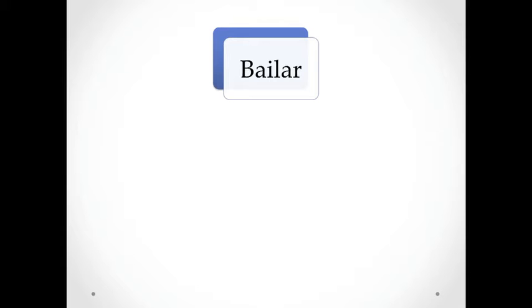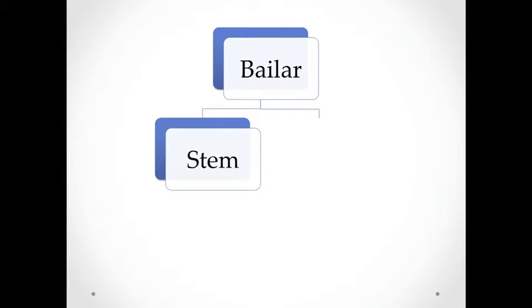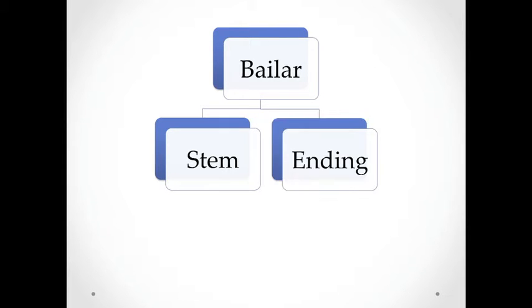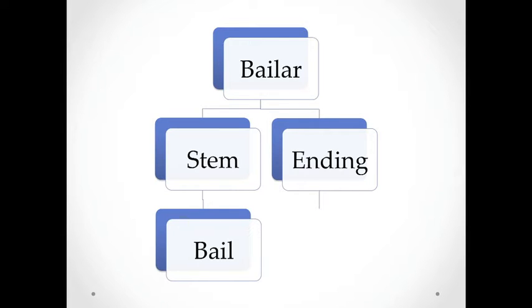One good example of a regular AR verb is the verb bailar. When we look at the verb bailar, we can split it up into two pieces: the stem and the ending. The first piece, the stem, is bail, and the ending is ar, bailar. So when we're conjugating a verb, we need to split up the stem from the ending in regular verbs.